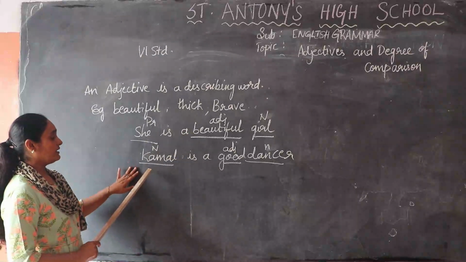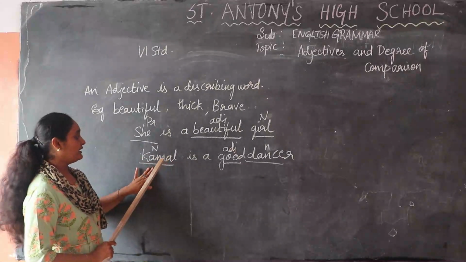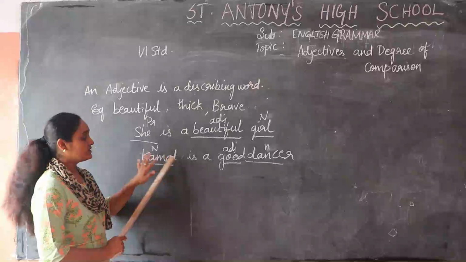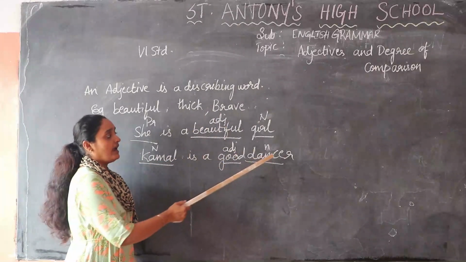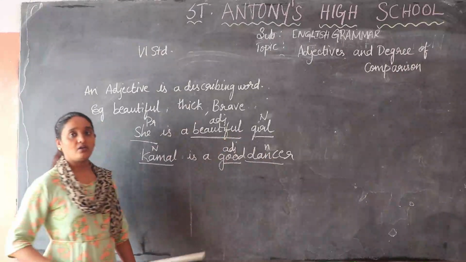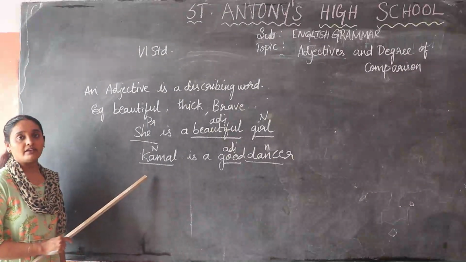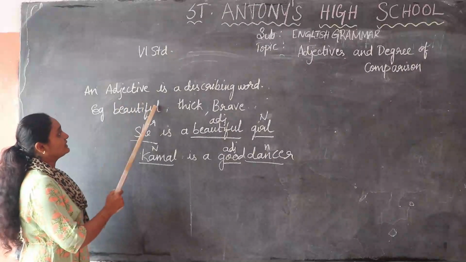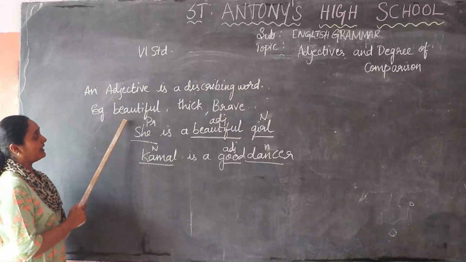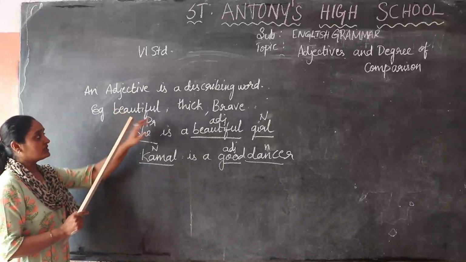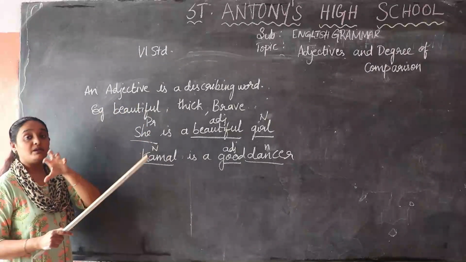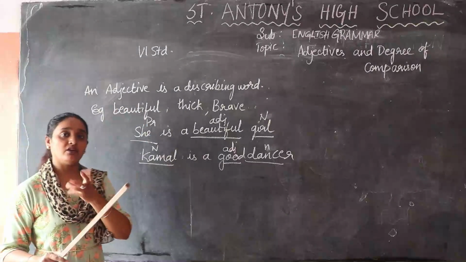Next, I am explaining with another noun. Kamal is a noun. He is a good dancer. Good is an adjective and dancer is also a noun. Understood, children? Do you have any doubt? Adjective is a describing word. I have many words here: beautiful, thick, brave. These are all adjectives used for describing a person, place or thing, anything.